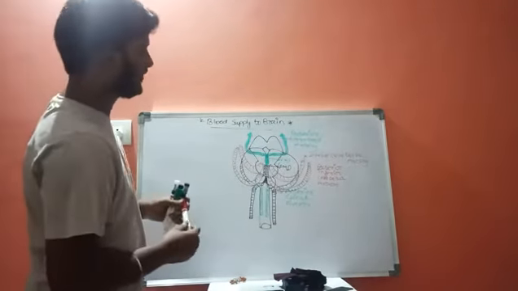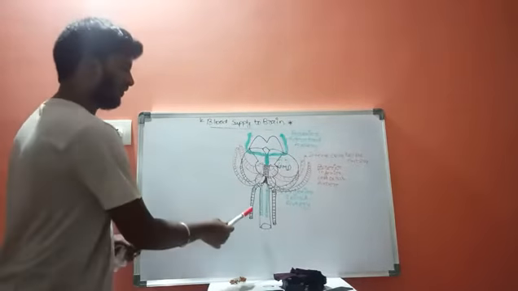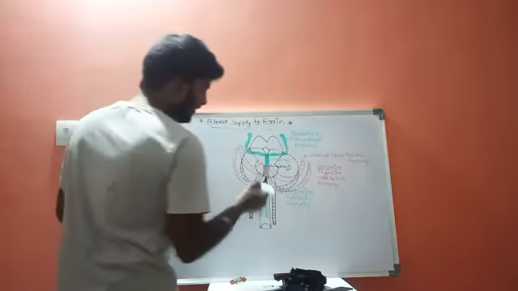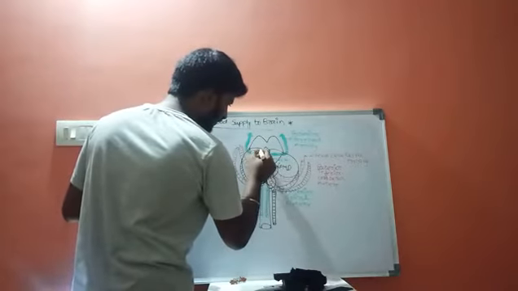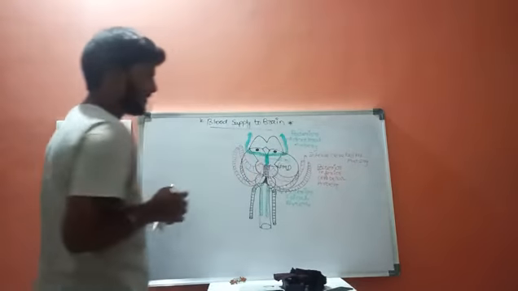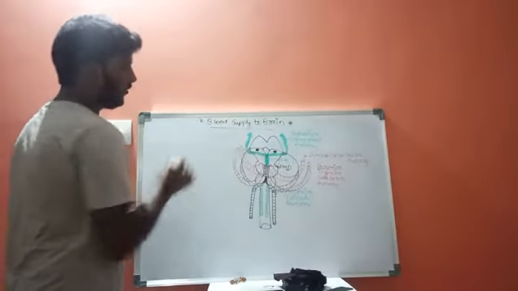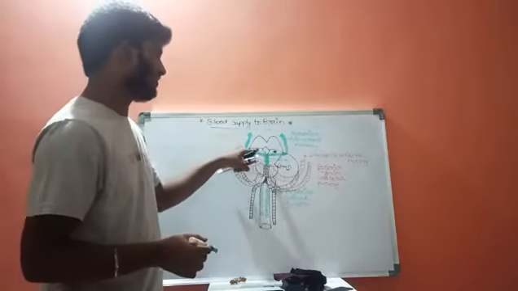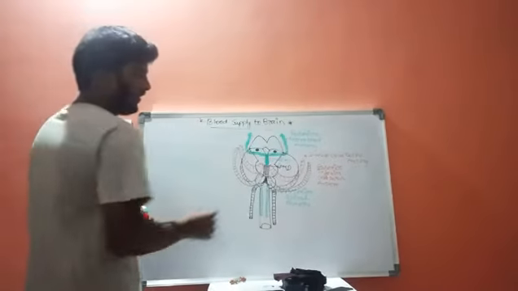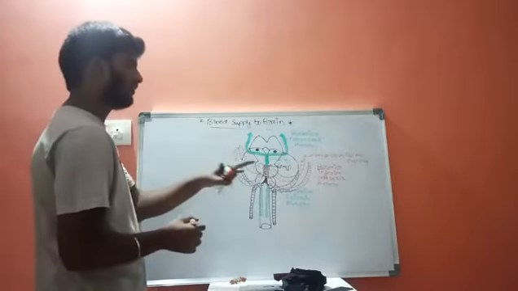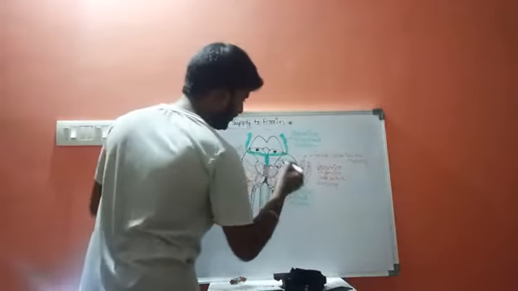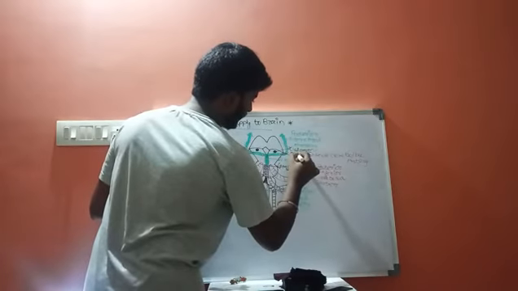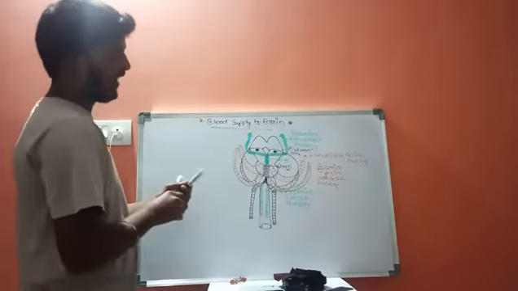In total, these are the arteries produced here. Now these are two structures present on the lower side of the midbrain, and these two points form the third cranial nerve, that is the oculomotor nerve.